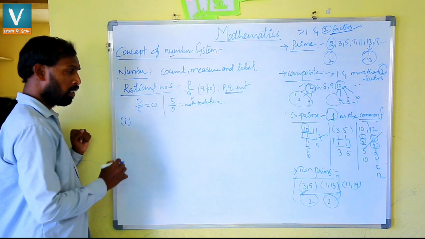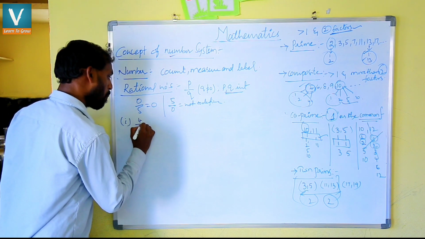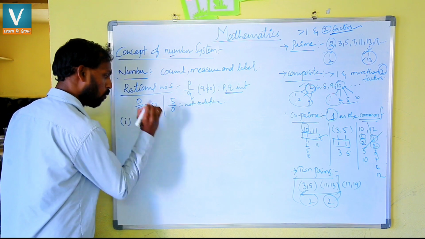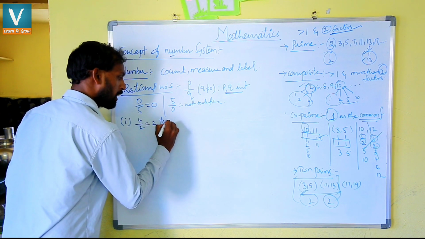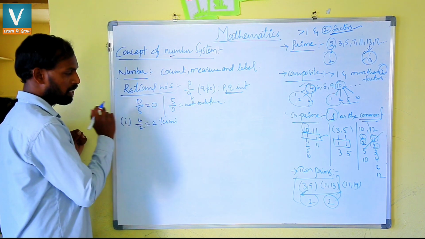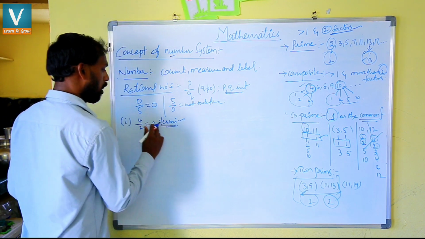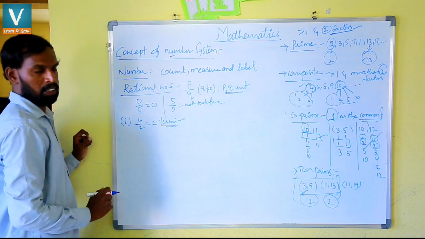First one, suppose I am taking the number 4 by 2. Nothing but 2 twos are 4, so the answer is 2. It's a terminating decimal. We are getting the remainder as 0 directly, 2 twos are 4. So it's a terminating decimal. Yes, all terminating decimals are rational numbers only.